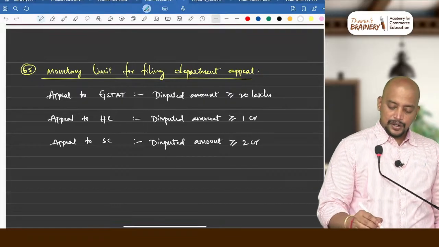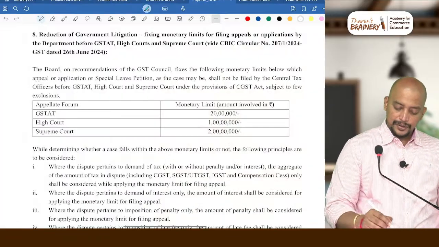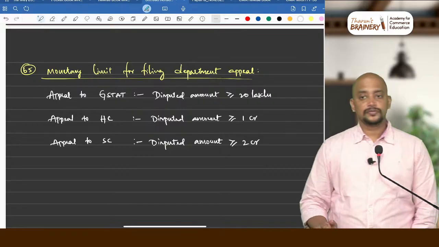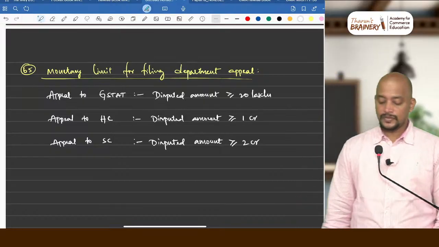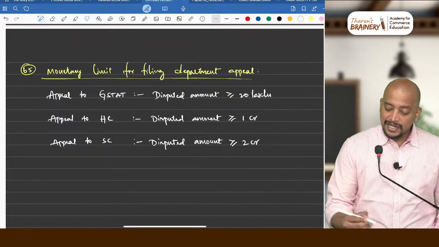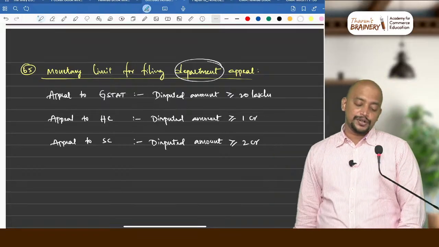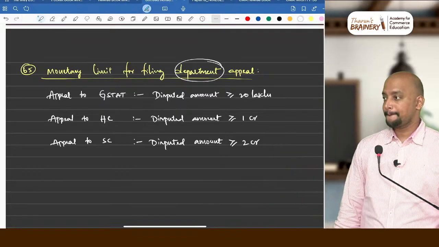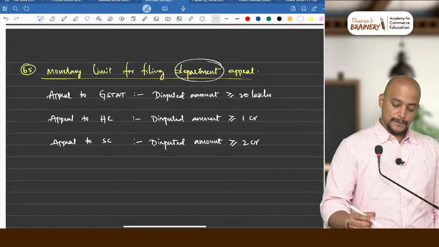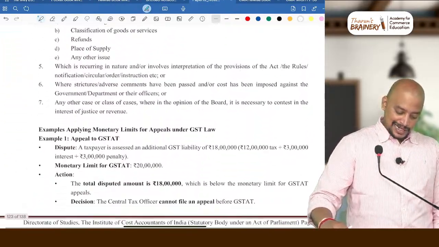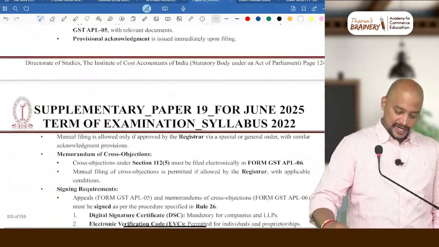Then only they can go for appeal. 20 lakhs, 1 crore and 2 crores. This is only for the department going for appeal, not the registered person going for appeal, only when the department wants to go for appeal. This you remember.